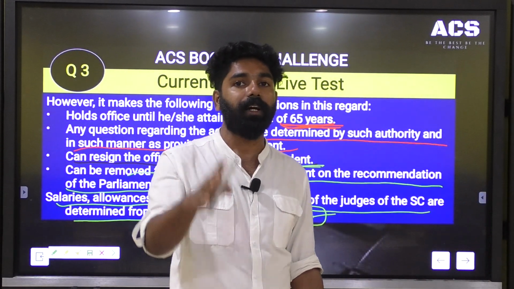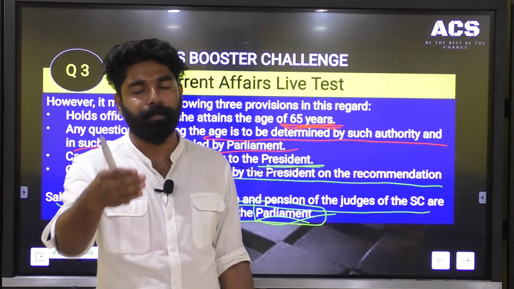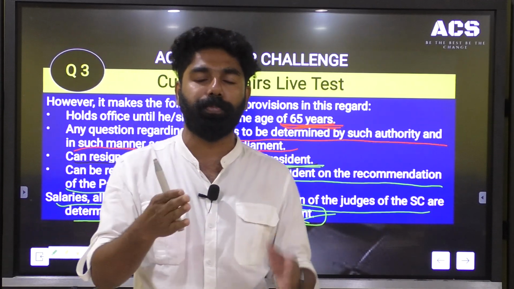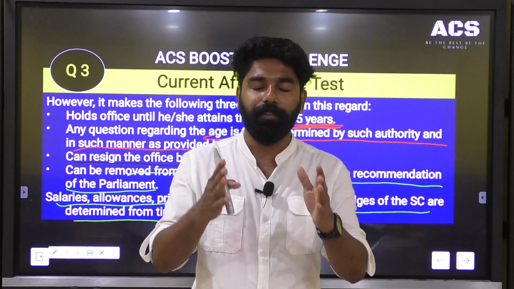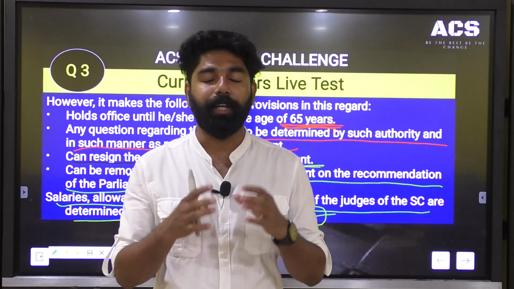These are the facts that you have to remember when you study about the Chief Justice of India. Because a new Chief Justice of India was appointed, you have to revise the chapter on Judges of Supreme Court. When you study about the Supreme Court, you also have to study about the High Court. With these points, I would like to end this session.